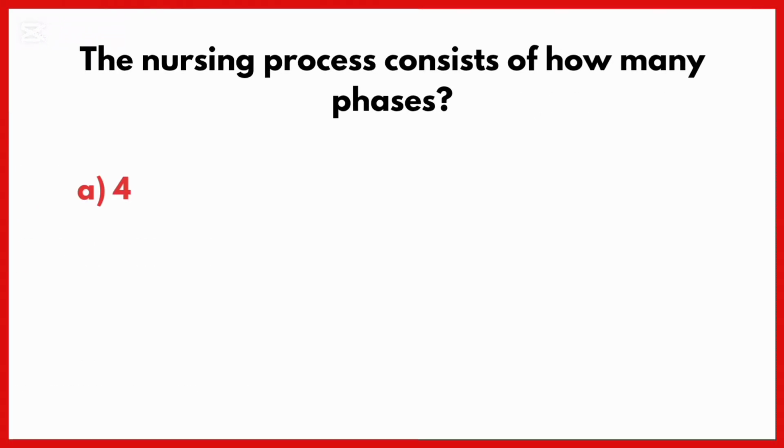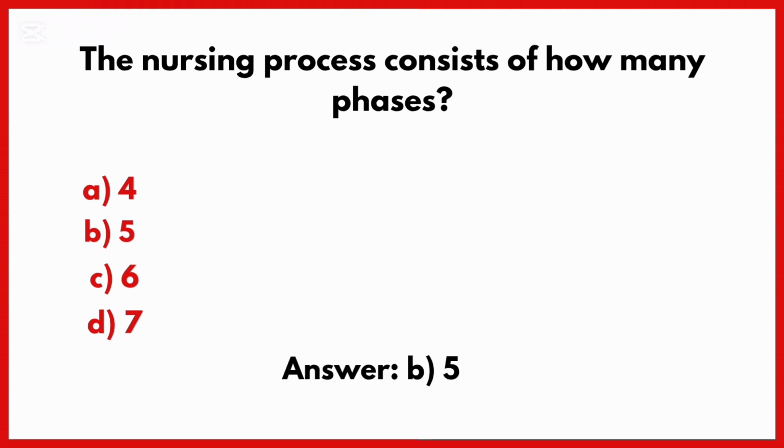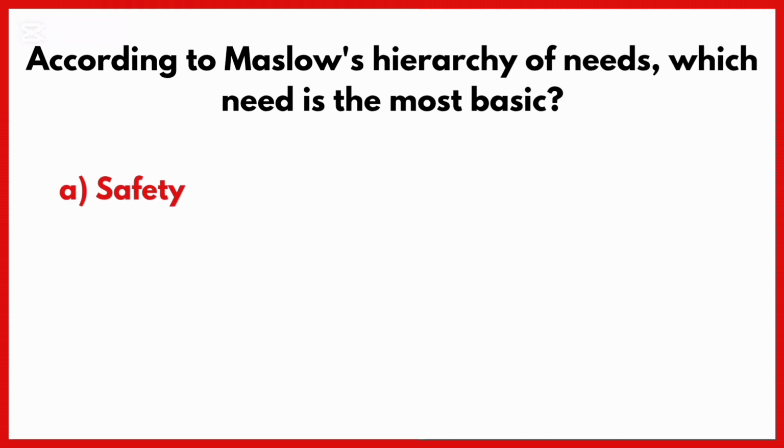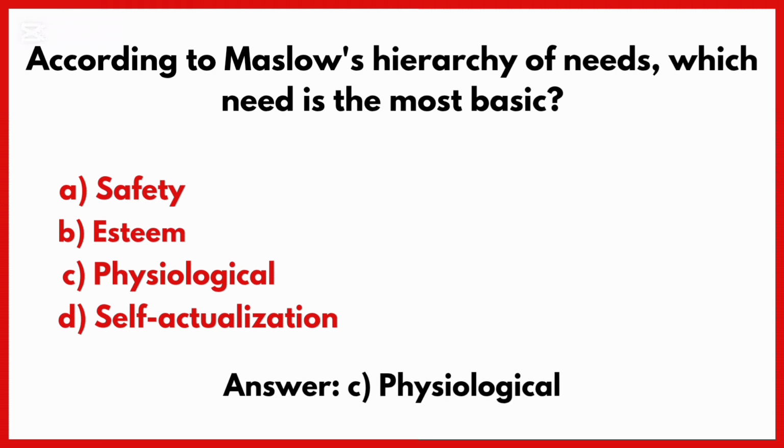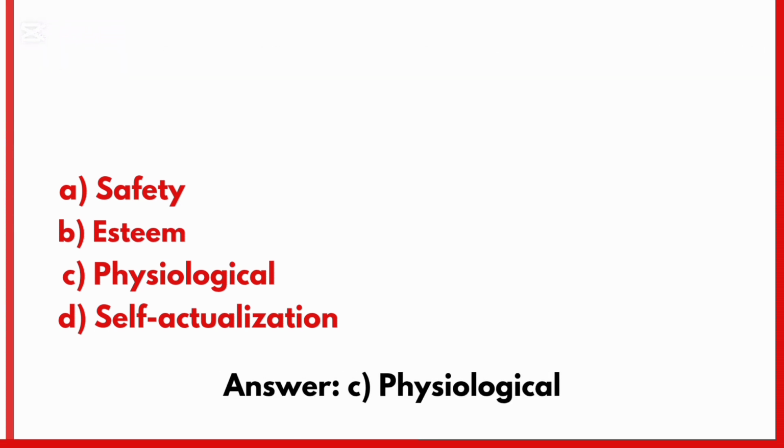The nursing process consists of how many phases? Correct answer is option B, 5. According to Maslow's hierarchy of needs, which need is the most basic? Correct answer is option C, physiological.